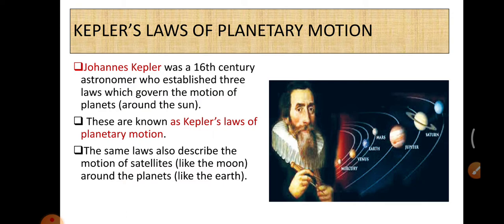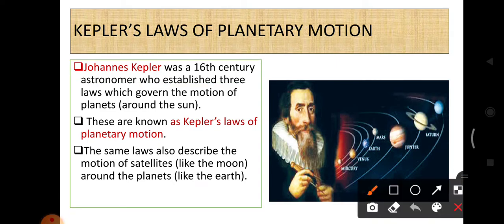The next one is Kepler's law of planetary motion. Till now we learnt about Newton's law of gravitation. Now we are going to learn Kepler's law of planetary motion. So who is that Kepler? Johannes Kepler was a 16th century astronomer. He gave 3 laws of motion which govern the motion of the planets around the sun.